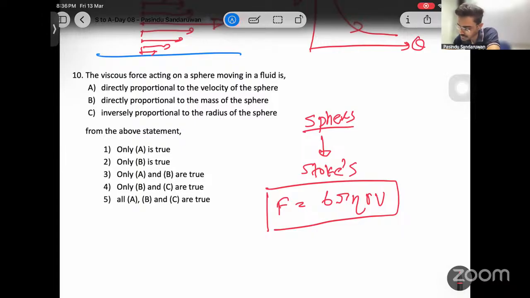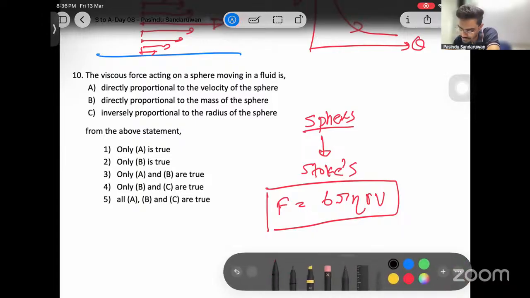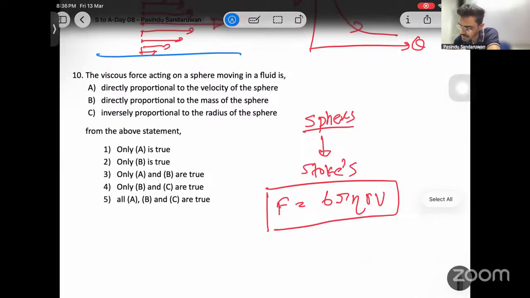Viscous force F is directly proportional to the velocity of the sphere. That's correct, F and V are proportional. A is correct. Directly proportional to the mass of the sphere? No, there's no mass term here. Wrong.